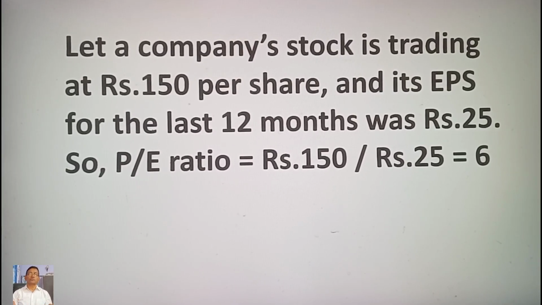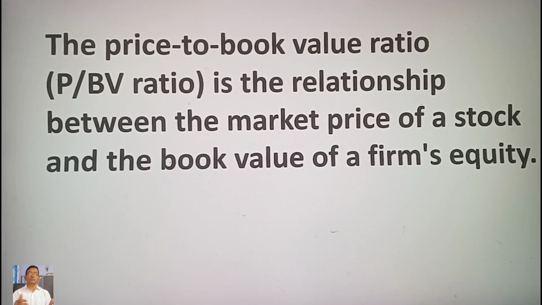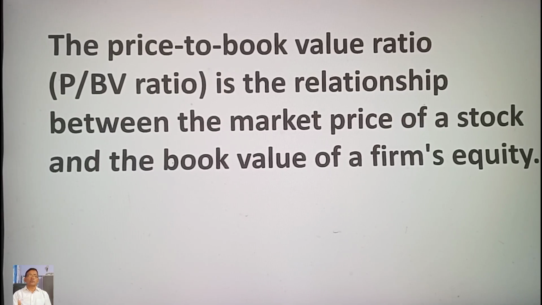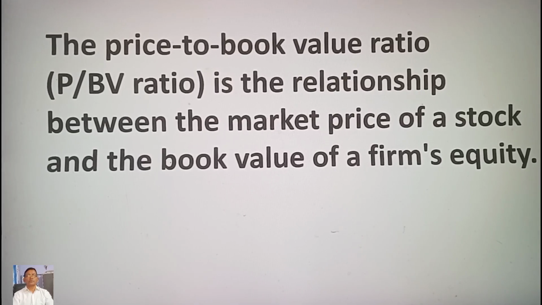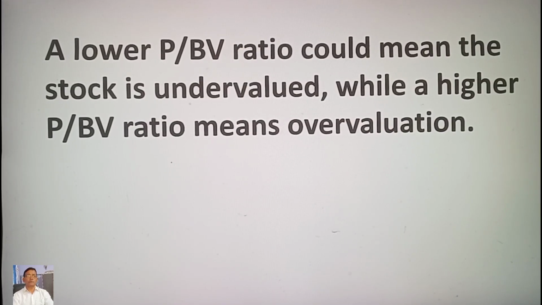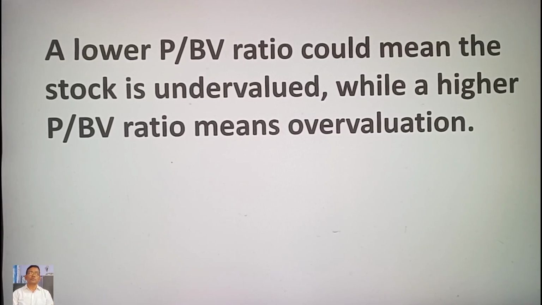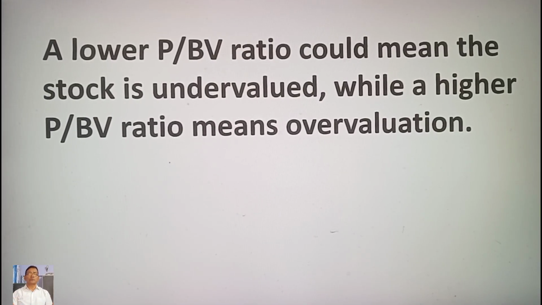Second, price to book value ratio, P by BV. The price to book value ratio, P by BV ratio, is the relationship between the market price of a stock and the book value of a firm's equity. Book value is derived by deducting liabilities from assets. A lower P by BV ratio could mean the stock is undervalued, while a higher P by BV ratio means overvaluation. Comparing P by BV ratio, we can identify whether stocks are trading at a discount or premium to book value.